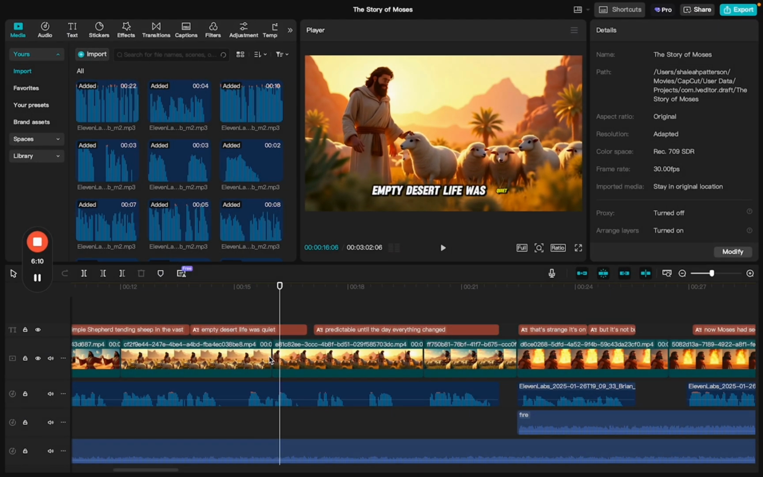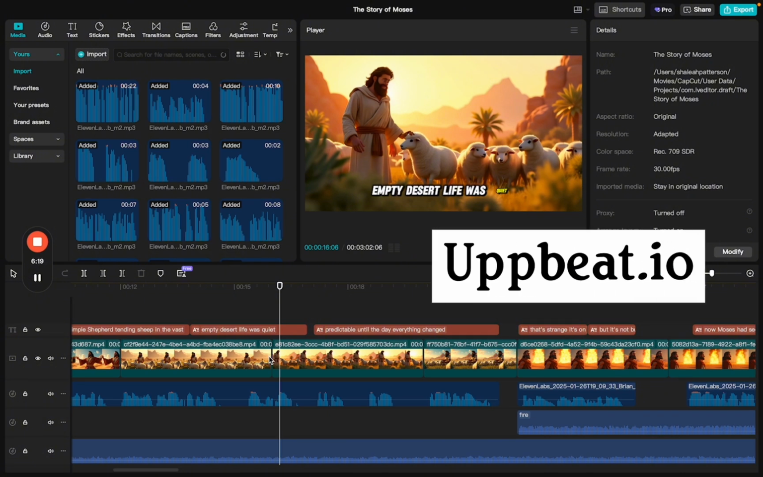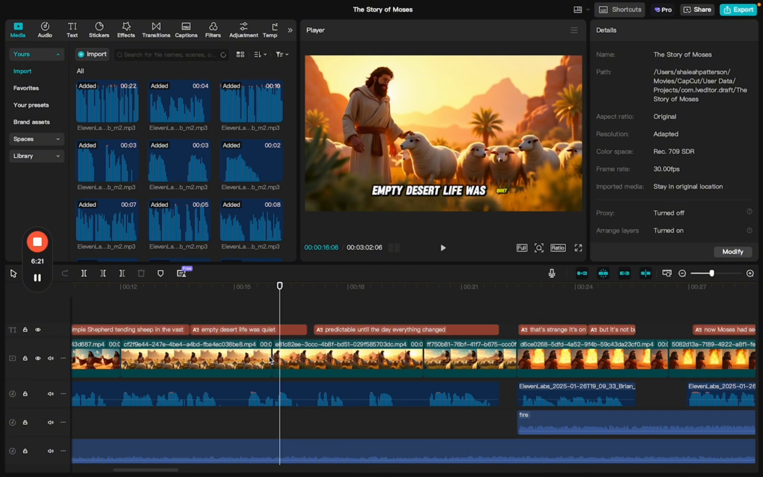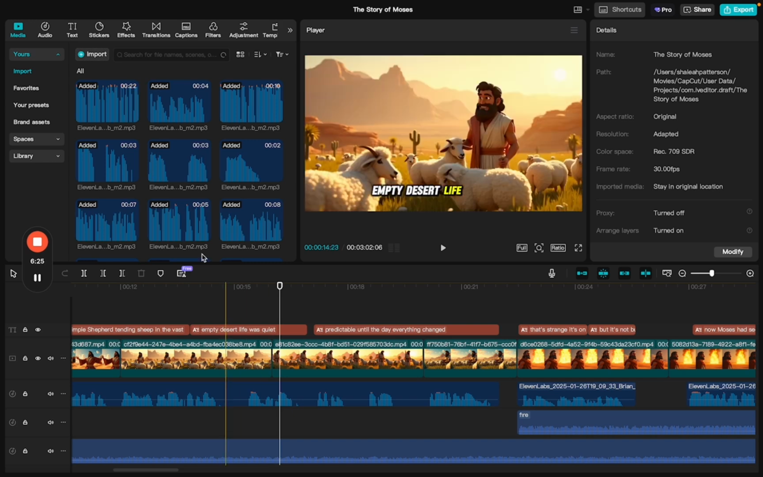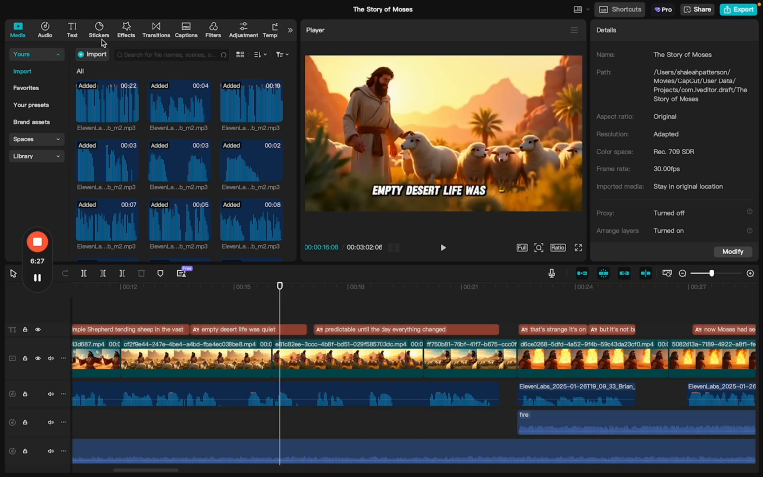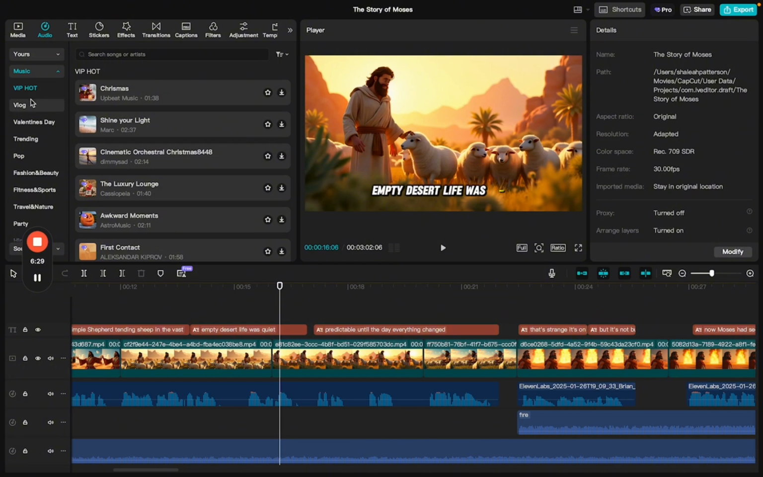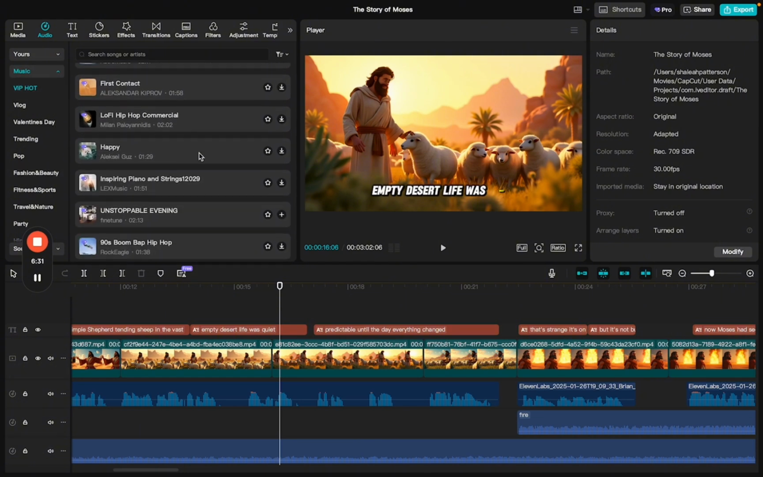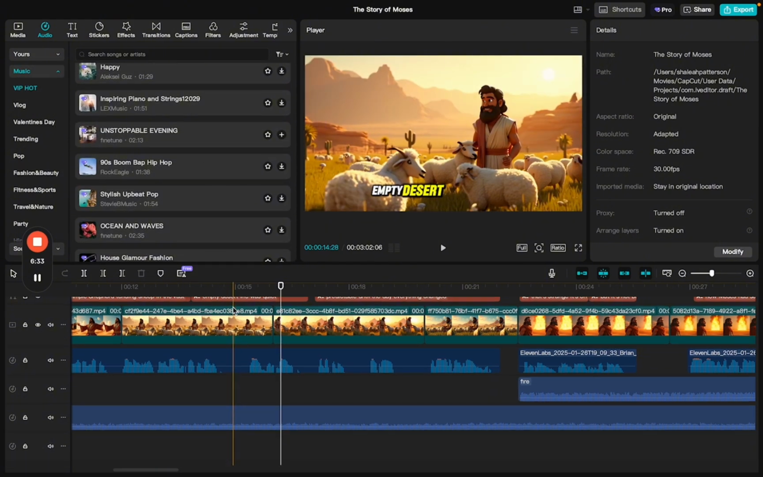Then after you've inserted all the video files, you're going to want to add in some background music to go in your video. So what you can do is go to upbeat.io and we're going to go through and find the right background audio. If you don't want to do this and you want to just find something in CapCut, you can just go to the audio section and you can find any audio that you like to be the background for your audio.